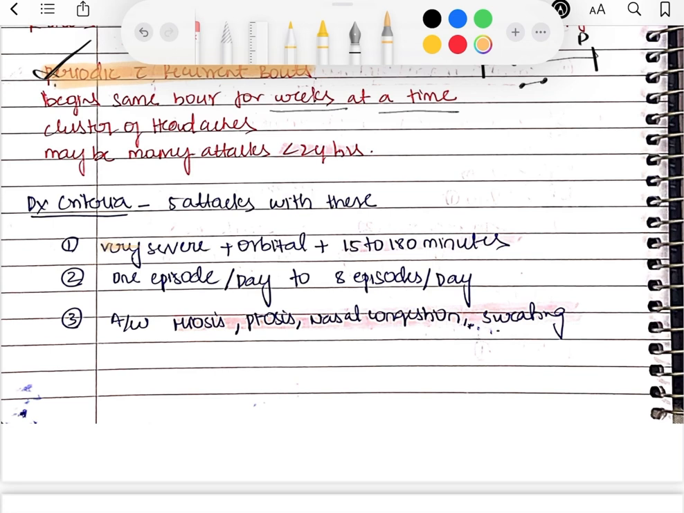Diagnostic criteria: there should be very severe type of headache, orbital, lasting 15 to 180 minutes, and it can last for many episodes a day. For example, from 1 episode a day to 8 episodes per day, right? Many times in the 24 hours. And associated with parasympathetic symptoms like meiosis, ptosis, nasal congestion, lacrimation, sweating, and all.